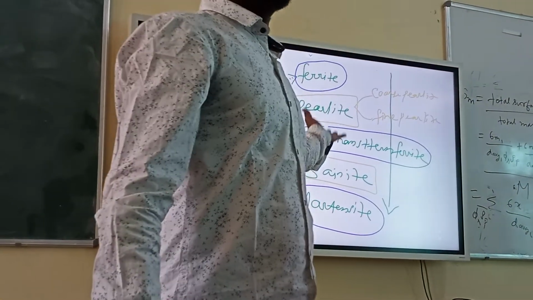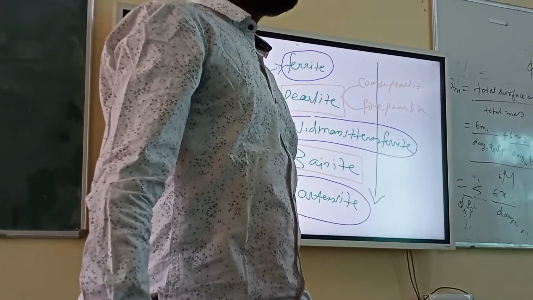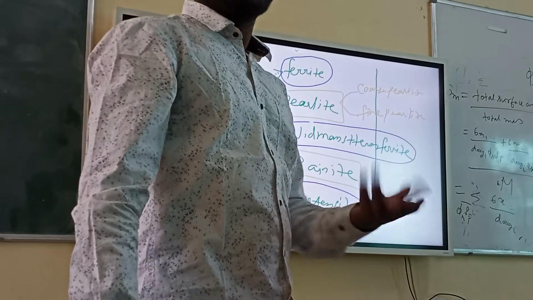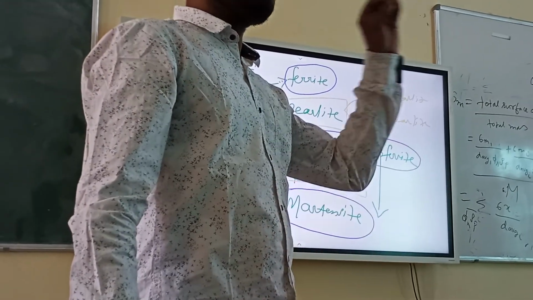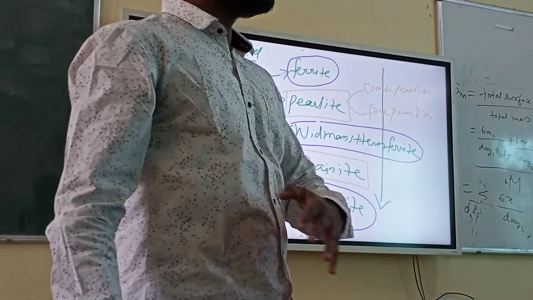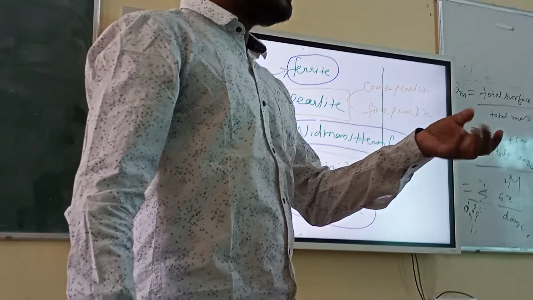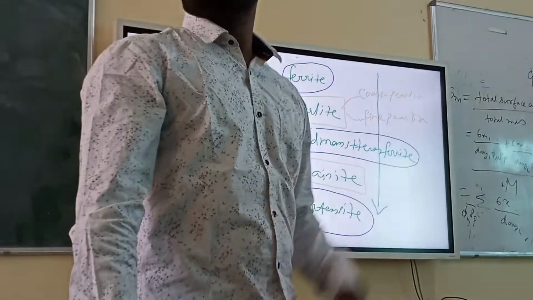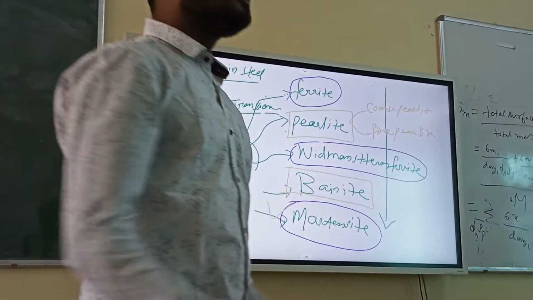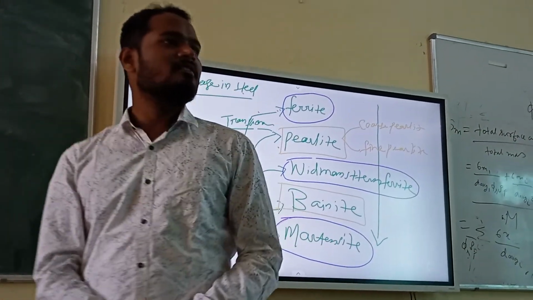Martensite never occurs in the iron carbon phase diagram. Why? Because the iron carbon phase diagram is an equilibrium phase diagram. No? Equilibrium phase diagram means if you cool the steel very slowly, then some phases are forming. Those are equilibrium phases actually, like perlite, ferrite, cementite. But martensite never occurs in iron carbon, right? Because it is an equilibrium phase diagram, but martensite is a non-equilibrium product. So it will never occur over there.